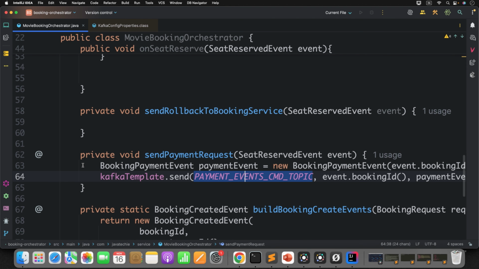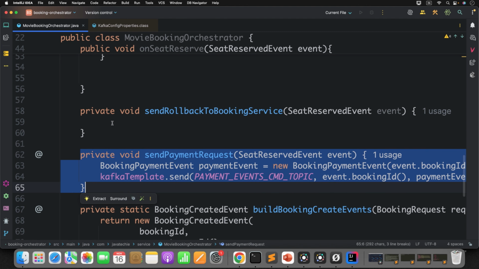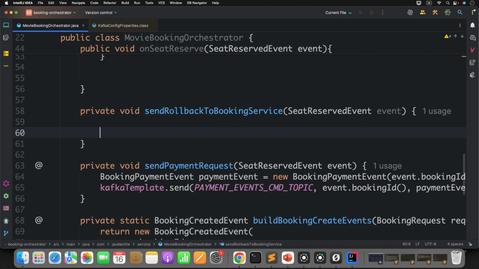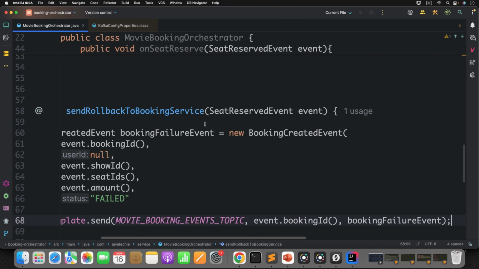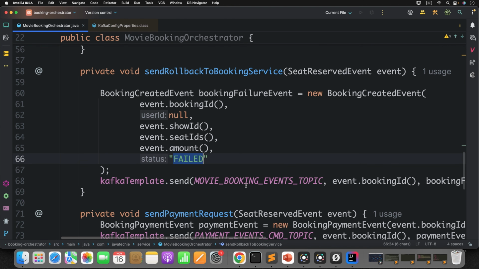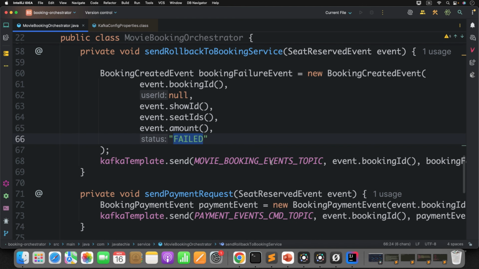Now go back. That is for the success scenario. On failure, we'll send a fail event to booking service. So simply create the booking created event with status fail and publish it to the movie booking events topic. In booking service also you can define the command topic and response topic like the way we have done for payment and seat inventory.